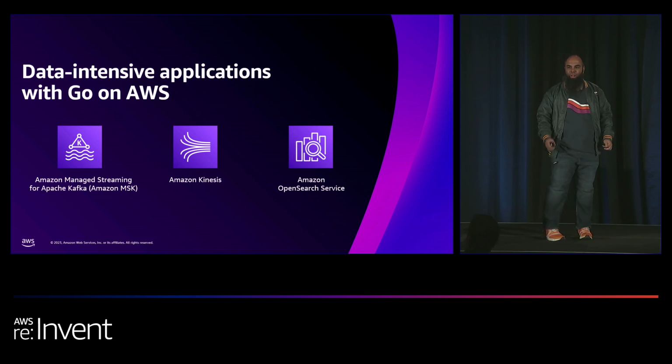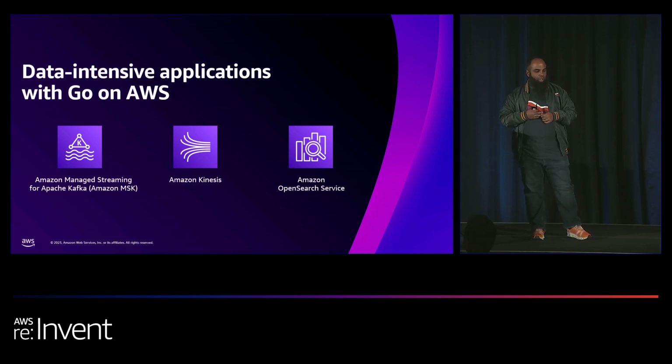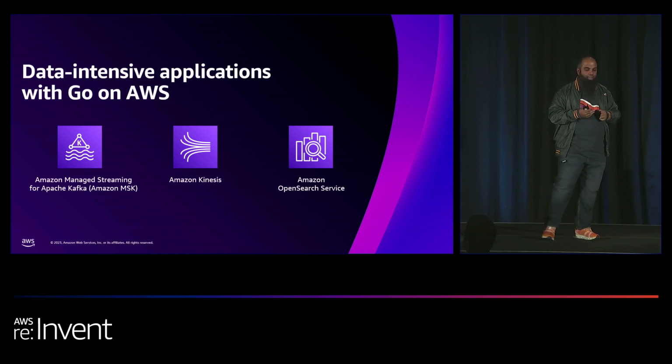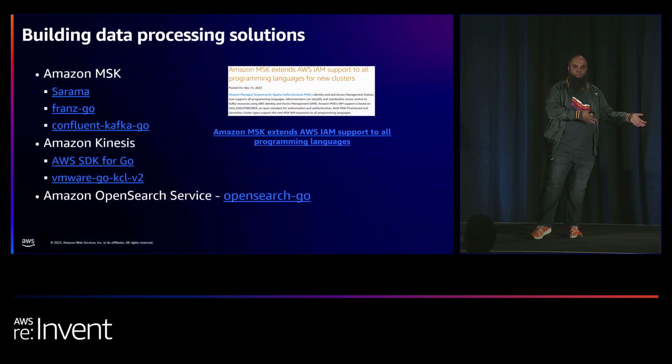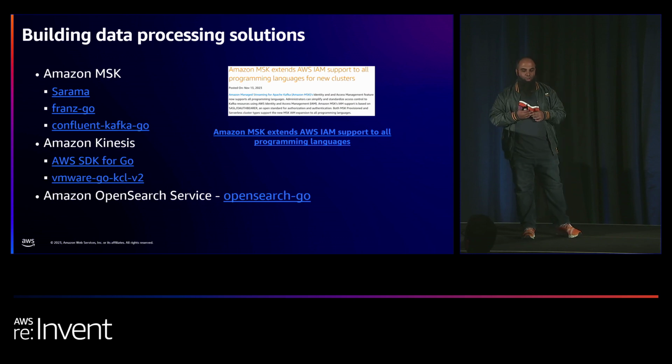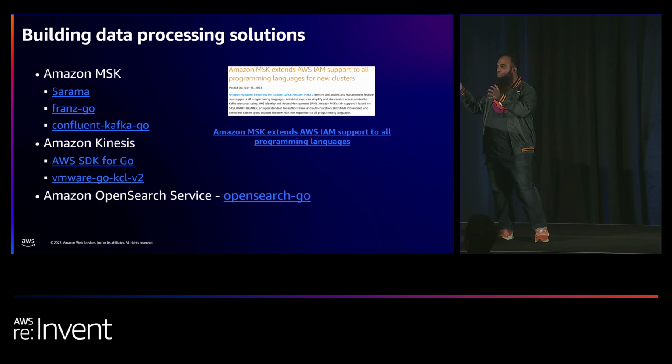And this is where, from an analytics perspective, you have options like Kafka, right? So on AWS, we have Amazon MSK, and then we have Kinesis and also OpenSearch Service. And for things like these, you can use the libraries that are already available out there. So whether you're building these data processing solutions, you have a couple of options.